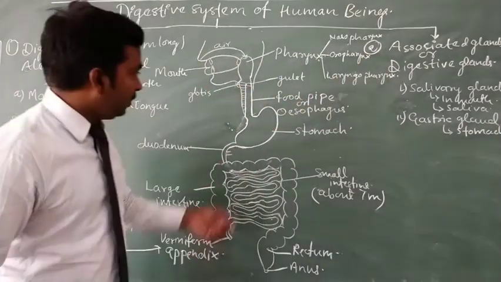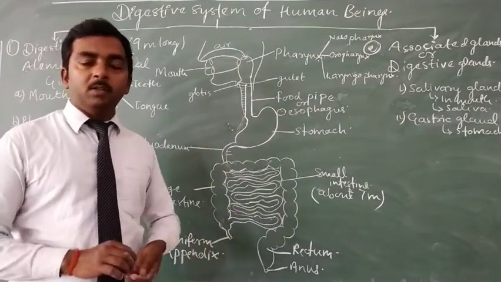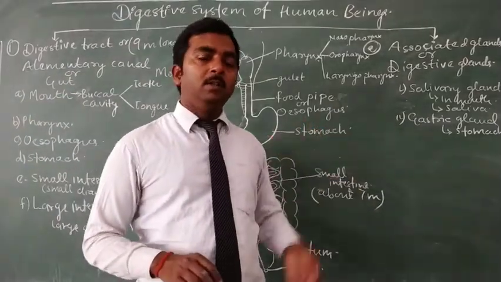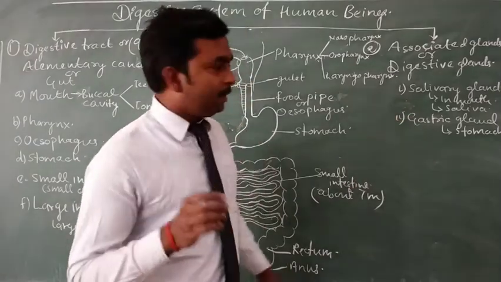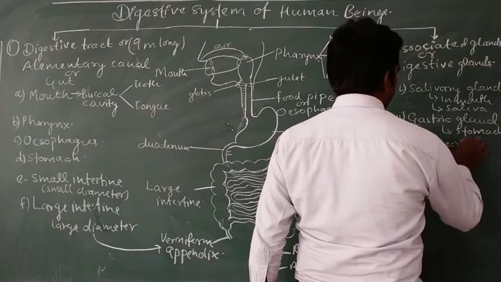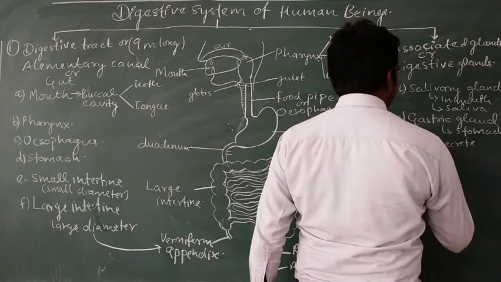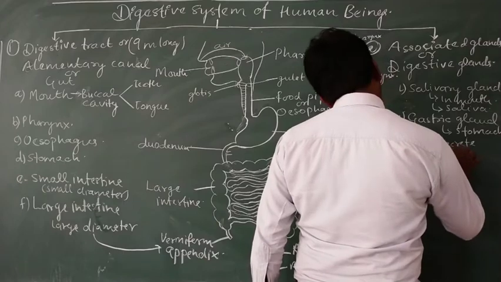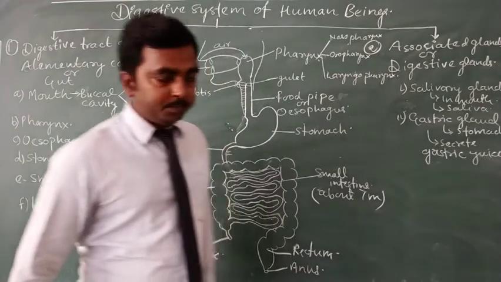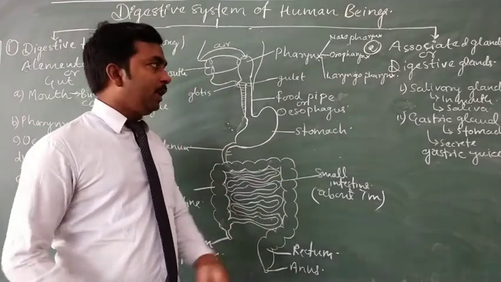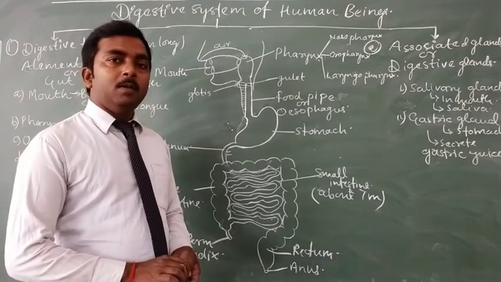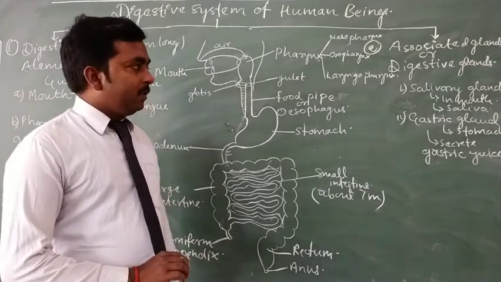In the wall or lining of the stomach, the unicellular gastric glands are distributed, and they secrete the gastric juice. So these two glands are initially responsible for the digestion of food.